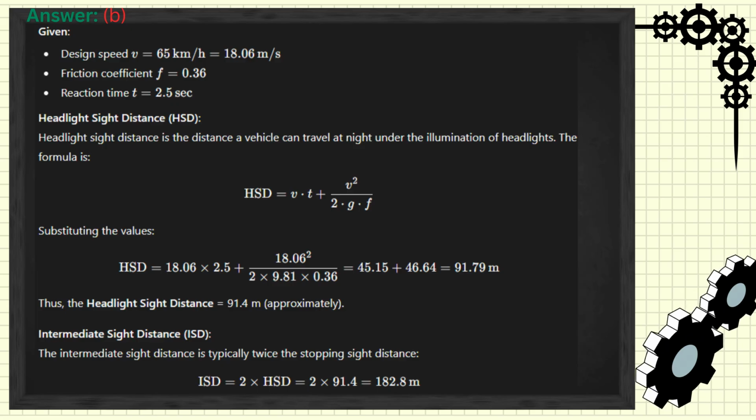Intermediate sight distance, ISD. The intermediate sight distance is typically twice the stopping sight distance. ISD is equal to 2 times HSD, which is 2 times 91.4, resulting in 182.8 meters. Thus, the intermediate sight distance equals 182.8 meters.